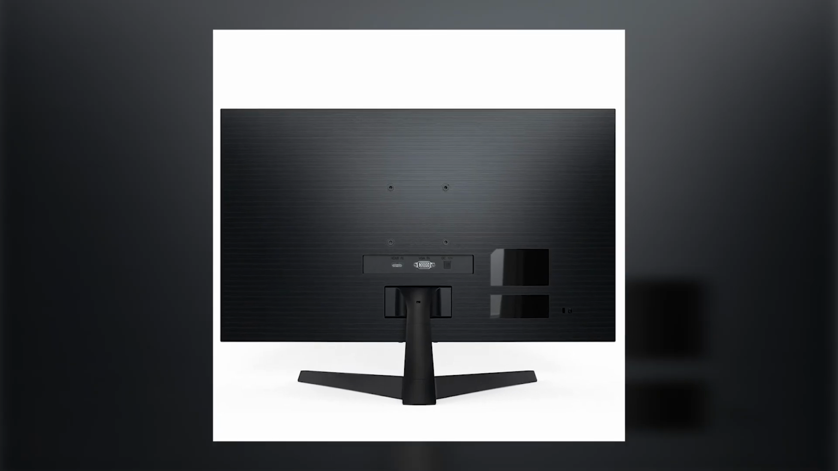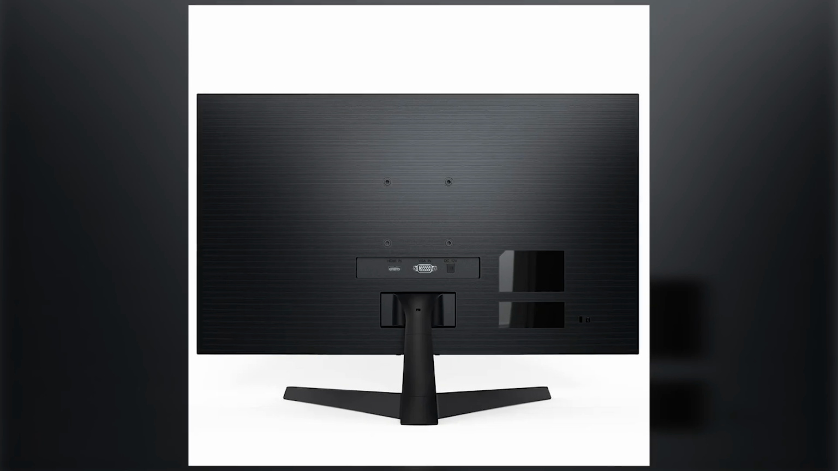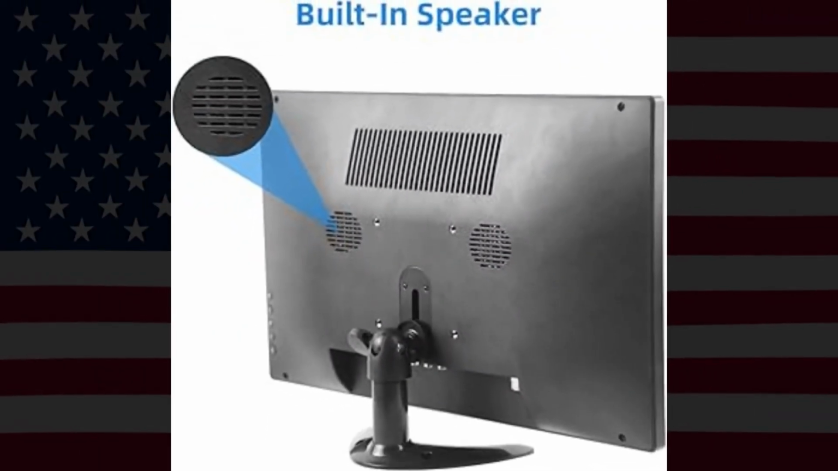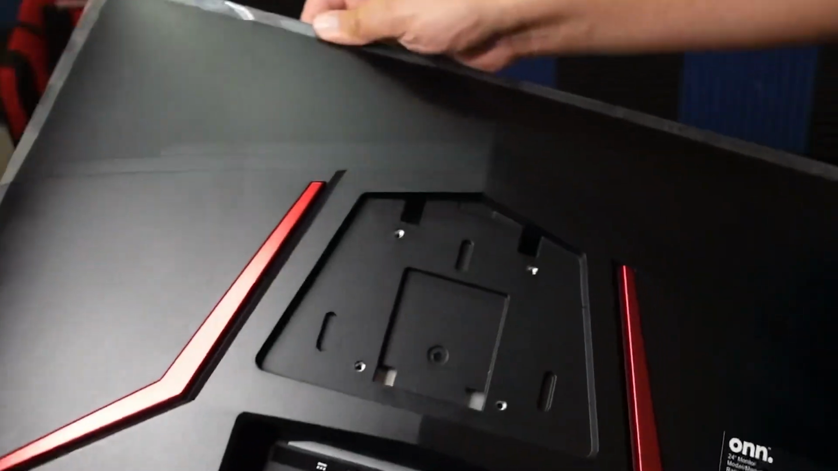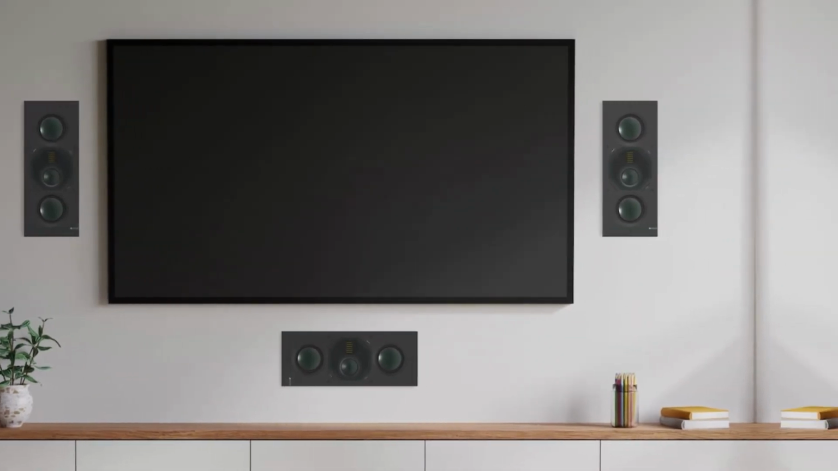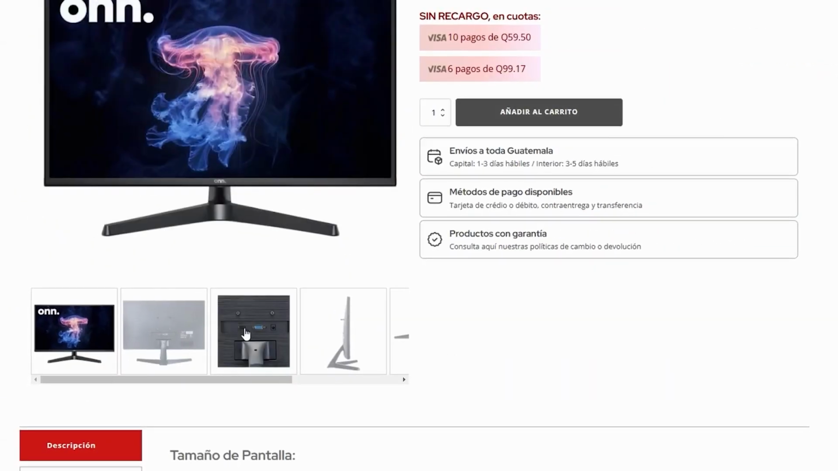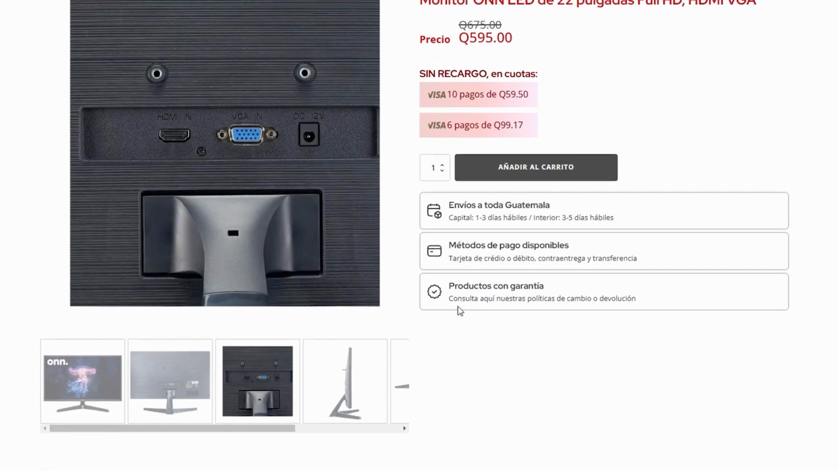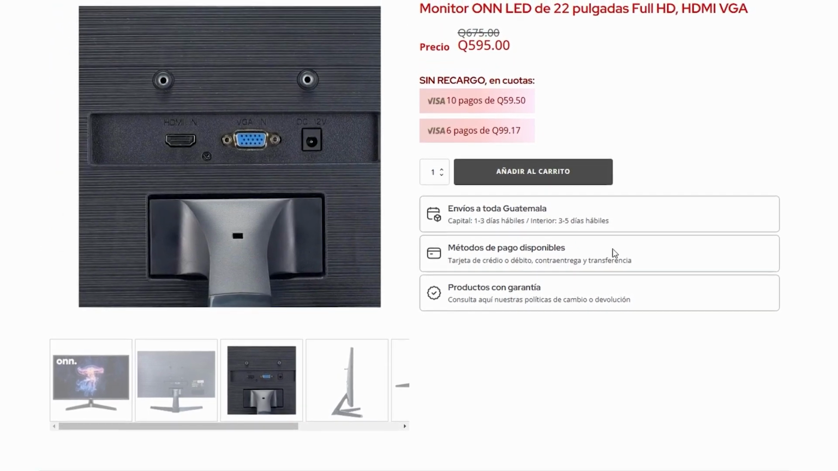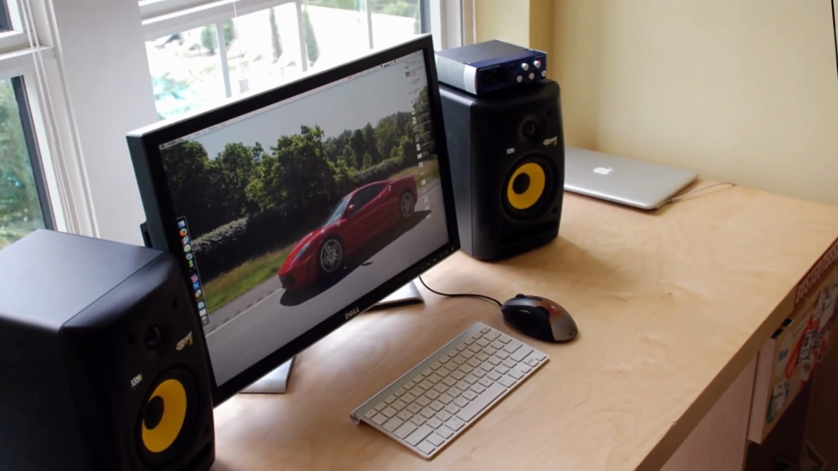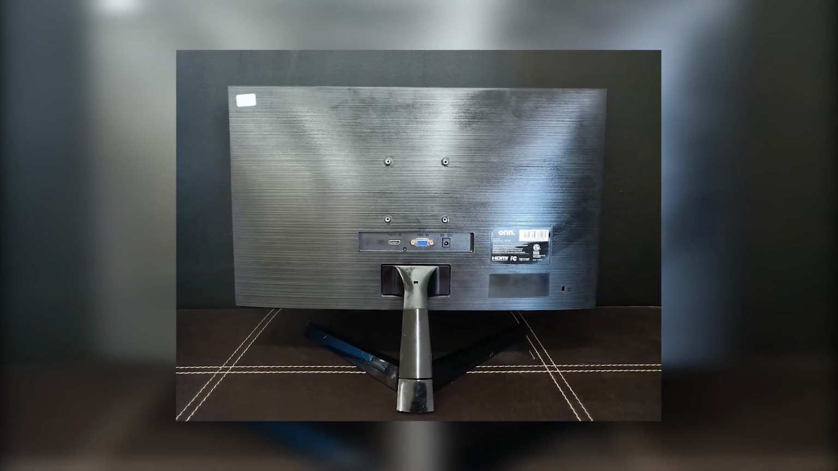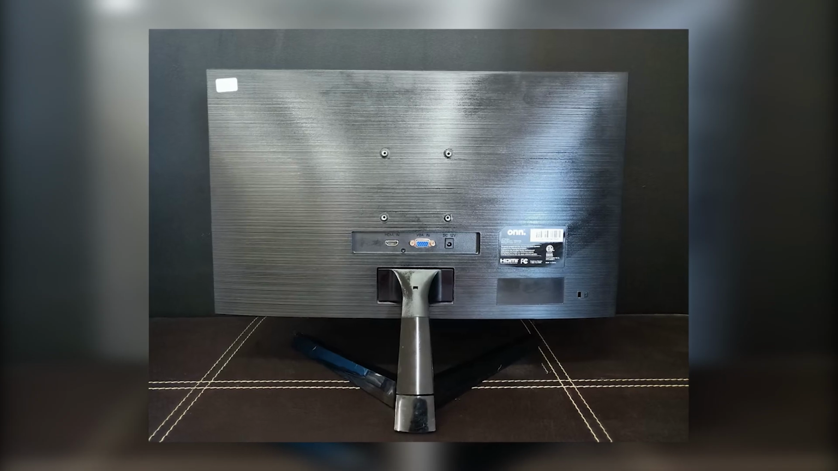Number 1. Check for built-in speakers. Before trying anything complicated, check whether your ONN monitor actually has built-in speakers. Many ONN models look great, but simply don't include internal audio, which means you won't get sound no matter what settings you change. Look up your exact model number on the ONN website or the user manual and see if speakers are listed under features. If they're not, you'll need external speakers or headphones to hear any sound. This one quick check saves you from hours of testing the wrong problem.